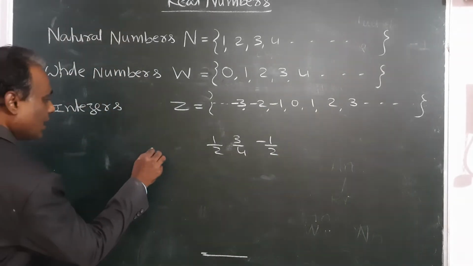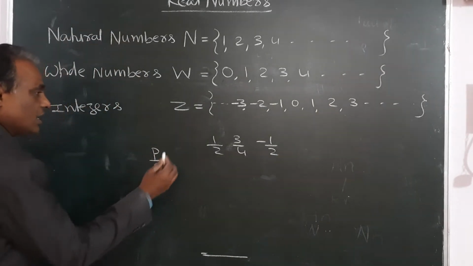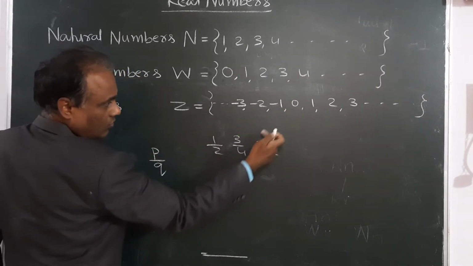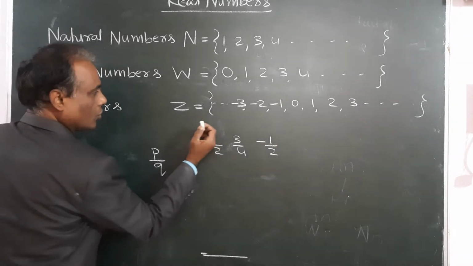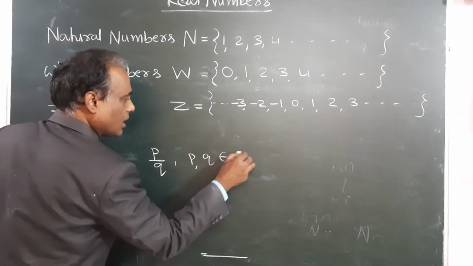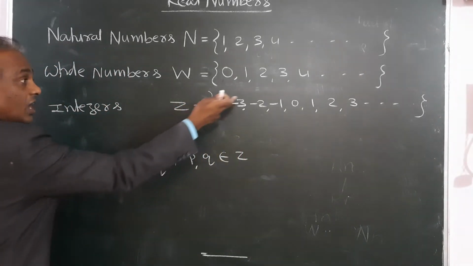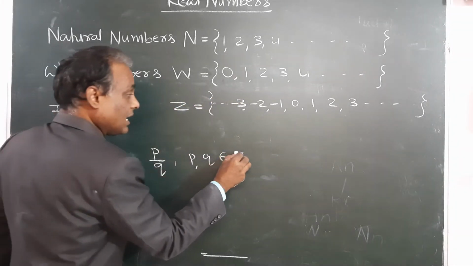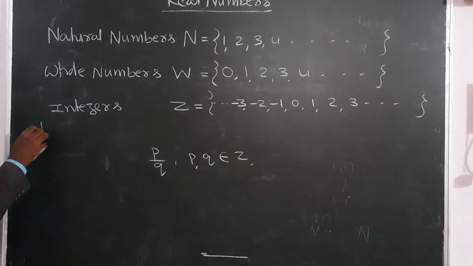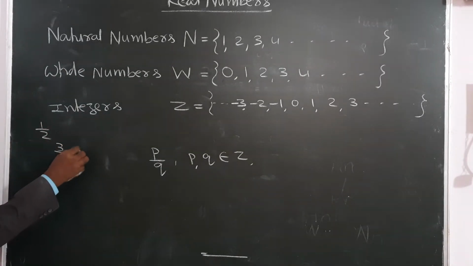That means the number is in the form p by q, where p and q are taken from Z, the integers. It may be positive or negative. It may be 1 by 2, 3 by 4, 5 by 6, or minus 3 by 6.